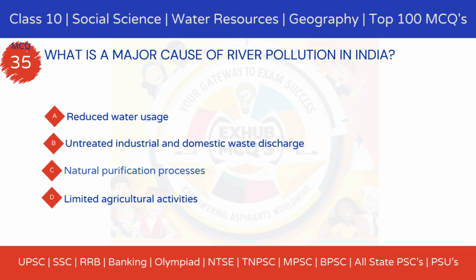35. What is a major cause of river pollution in India? Option A, reduced water usage. Option B, untreated industrial and domestic waste discharge. Option C, natural purification processes. Option D, limited agricultural activities.